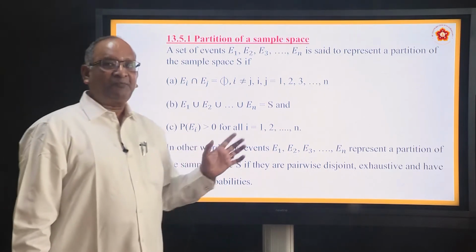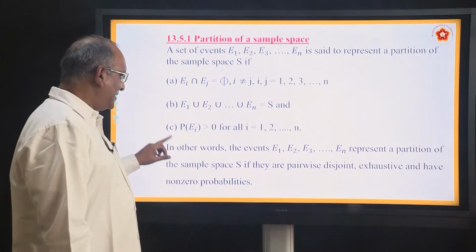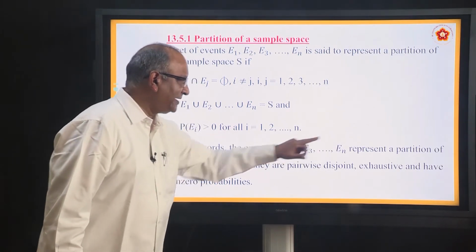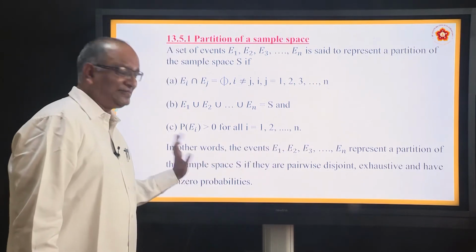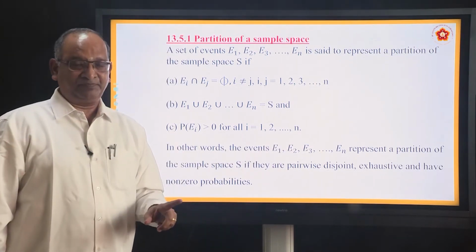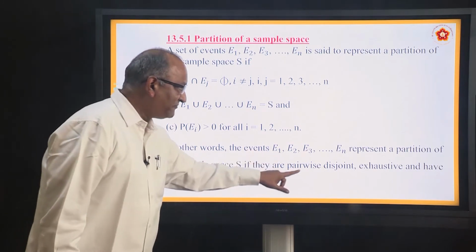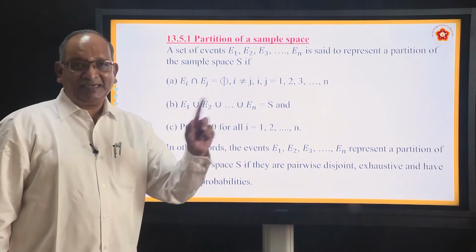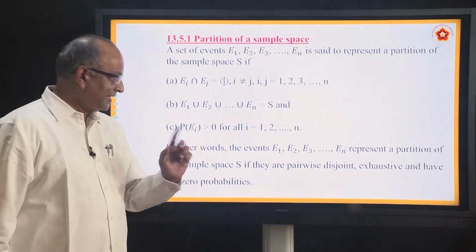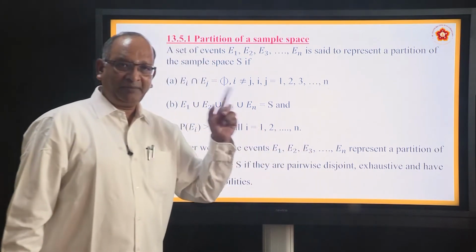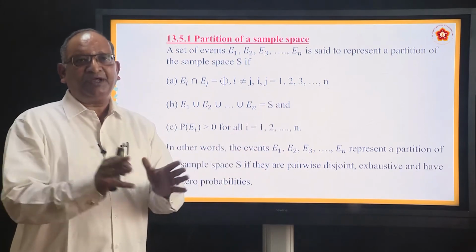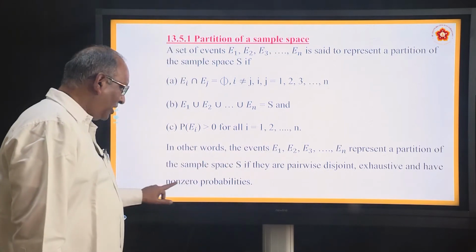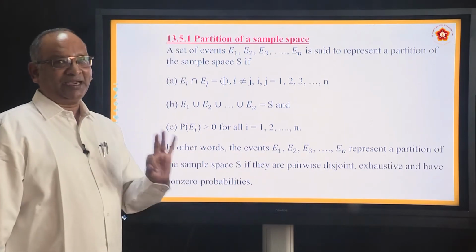Now the same thing he puts in words. What does he say? In other words, the events E1, E2, E3 up to En represent a partition of the sample space S if they are pairwise disjoint. Pairwise disjoint means what? Their intersection is a null set. Second point, exhaustive. What do you mean by exhaustive? If you take the union of them, it is equal to the sample space. Third, non-zero probabilities. Three conditions.